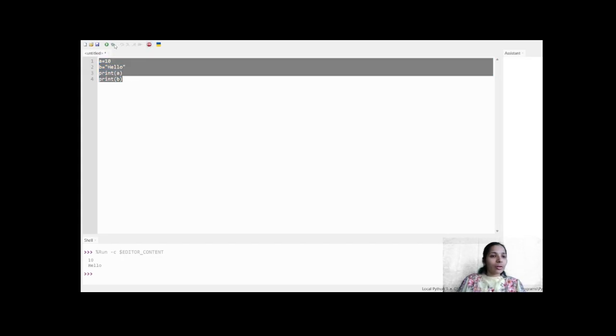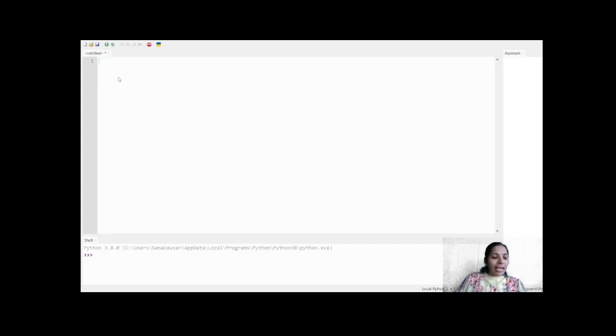I will take a variable A equal to 10 and B equal to 20. The interpreter will understand that A is holding the integer value 10 and B is holding the integer value 20.